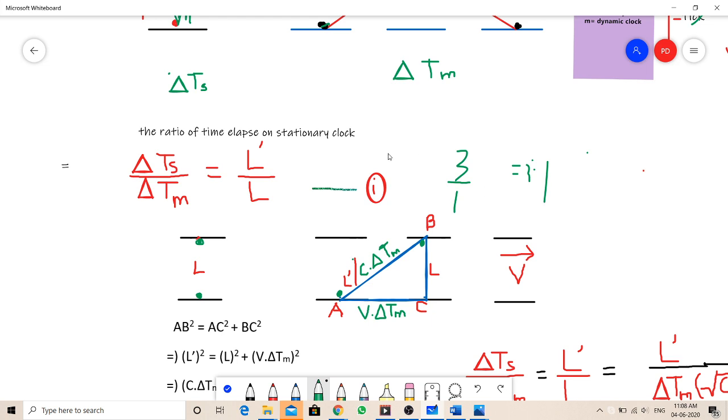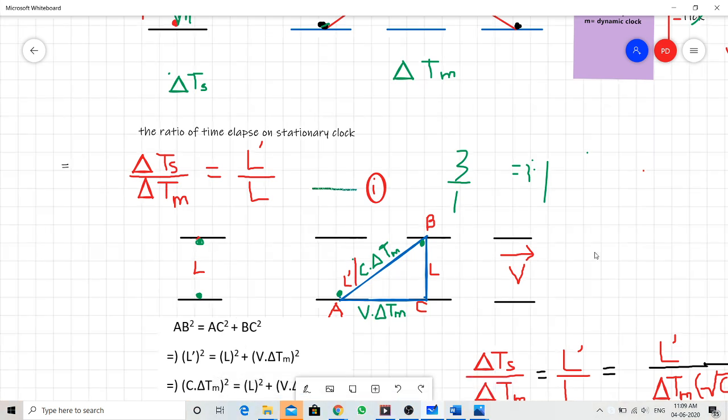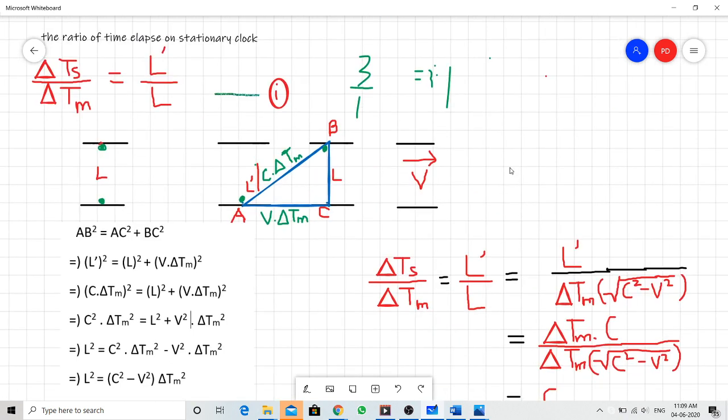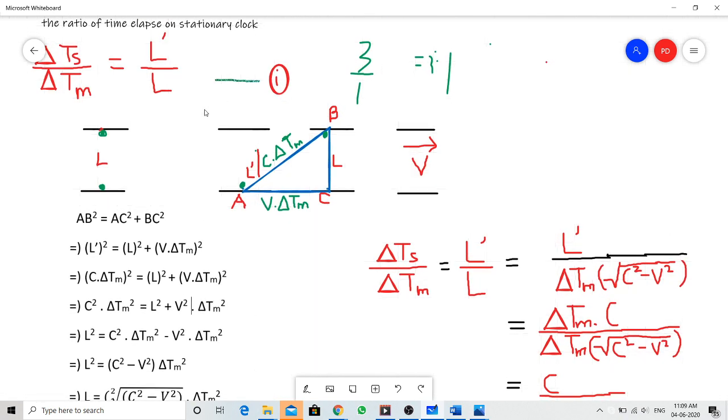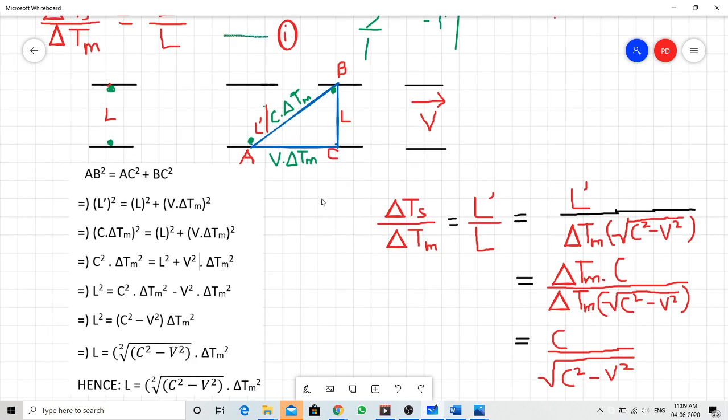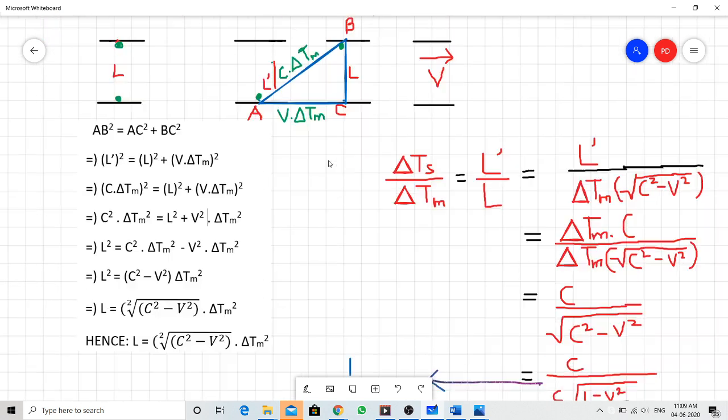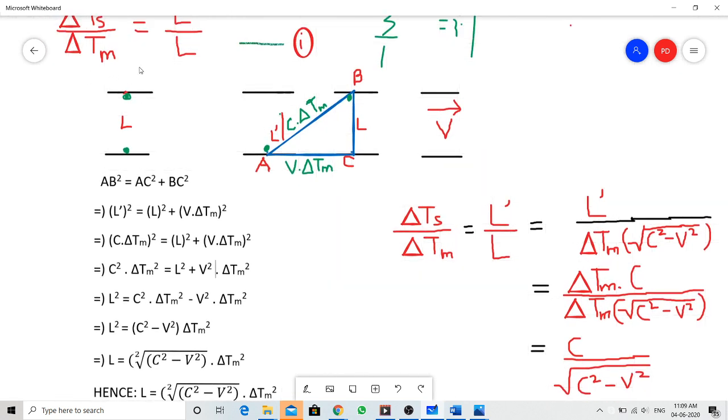If we multiply delta, the time duration of the clock in motion, times 3, then we will get the time that has elapsed on the stationary clock. So this is one of the insights that we need to have here, why it is L dash by L. I hope it is clear to you all. Next, for the sake of convenience, let's make this equation 1 over here.